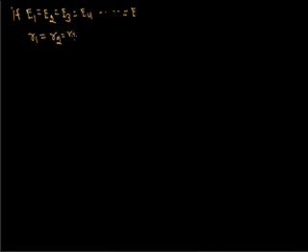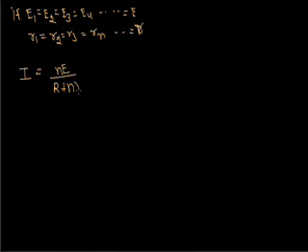Now if E1 equals E2 equals E3 equals E4 and so on, equals E, and r1 equals r2 equals r3 equals rn equals small r, then I will be nE upon (R plus nr), because we take n cells. Now there will be two cases.